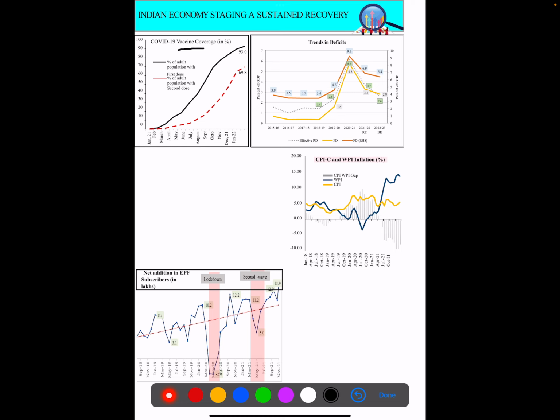With COVID vaccination coverage, India's economy is showing a sustained recovery, as visible in the following plots showing trends. The deficit of the nation is proposed to be controlled in a range of less than 3%. The consumer price index and the wholesale price index with their inflation percentages are also recovering after a depression in the pandemic wave. There has been an addition of nearly 13.9 lakh subscribers in the Employees Provident Fund after little hiccups in May 2020 and May 2021.